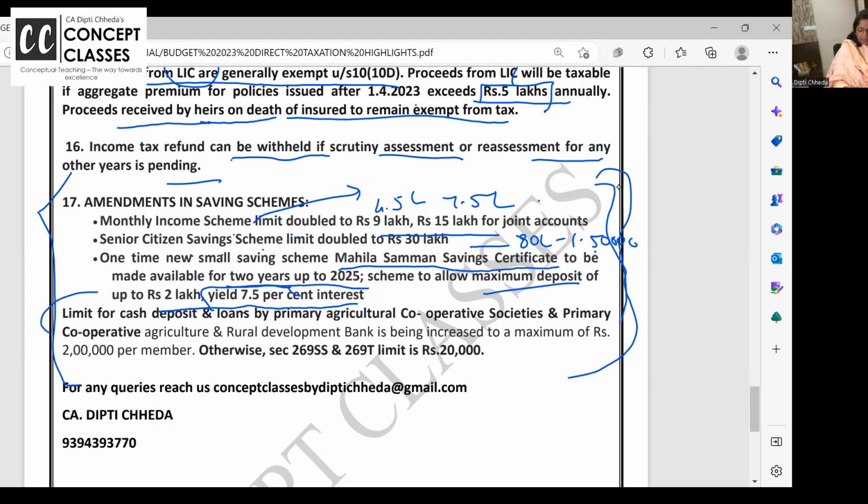This last one point inter students might understand or not. Sections 269SS and 269T. These are the sections which say you cannot take loan or deposit from anyone in cash above 20,000. And this is because otherwise people will put fake entries. In my books, cash is 30,000. In my drawer, the cash is 70,000. So what do I do? Fake entries.